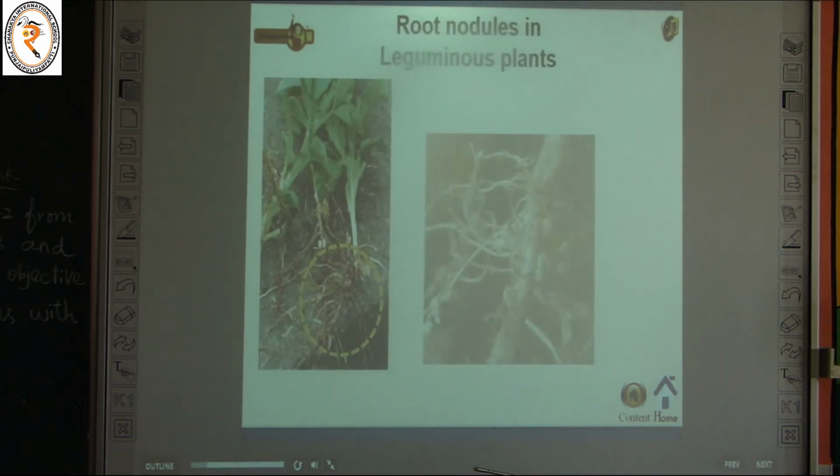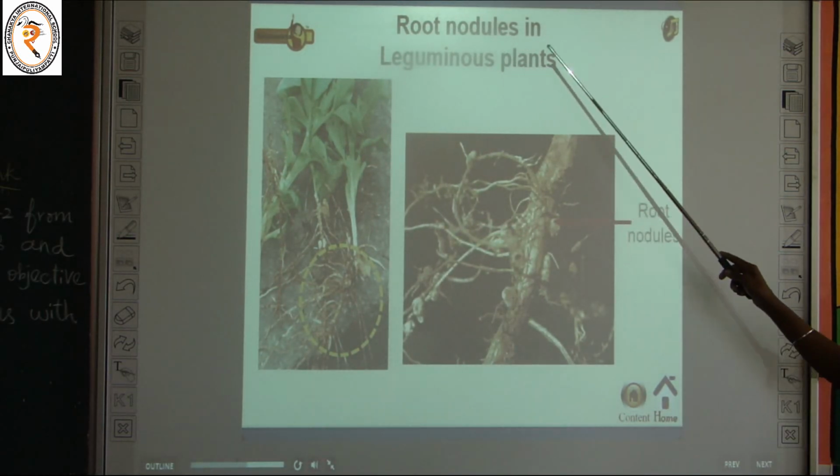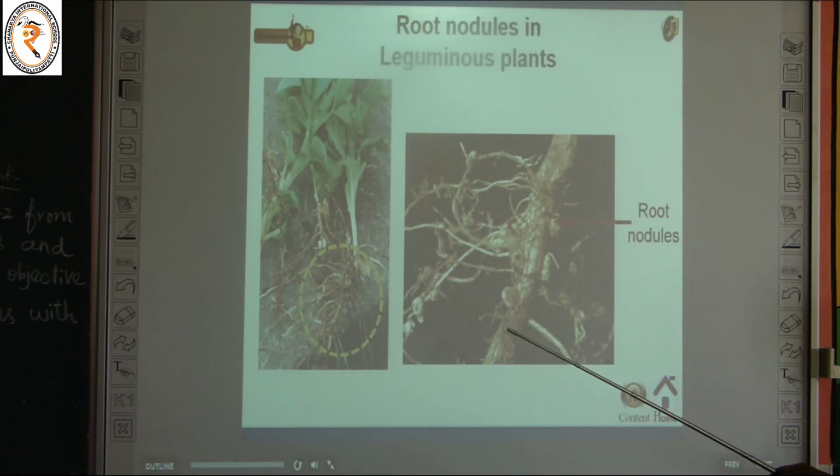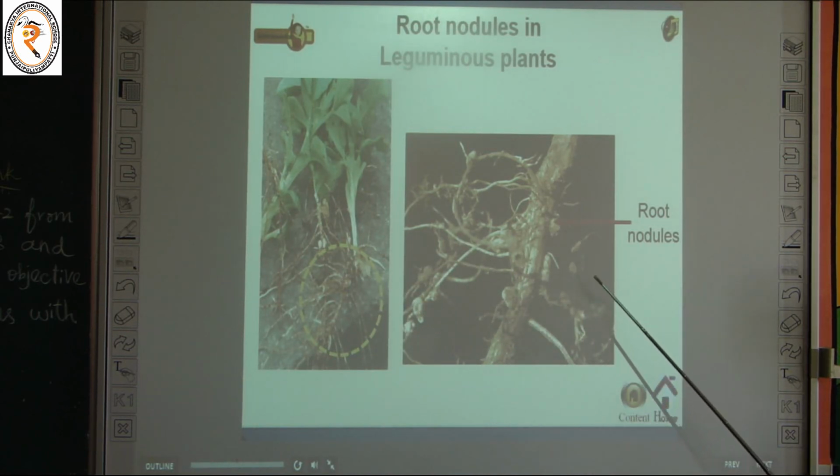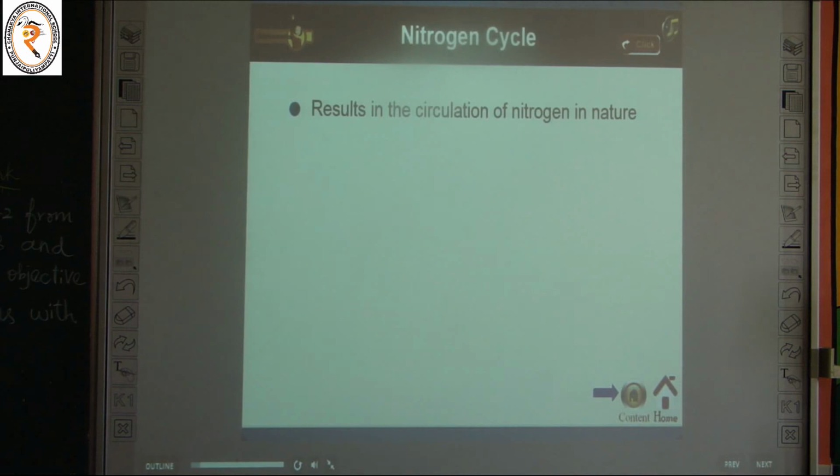Okay. See, root nodules in leguminous plants. See, this is the leguminous plant of peas and beans. See, here, this is called root nodules. These parts are called root nodules. In these root nodules, what bacteria lie? Rhizobium bacteria lie. What is the use of that rhizobium bacteria? It converts the nitrogen into usable nitrogen compounds.